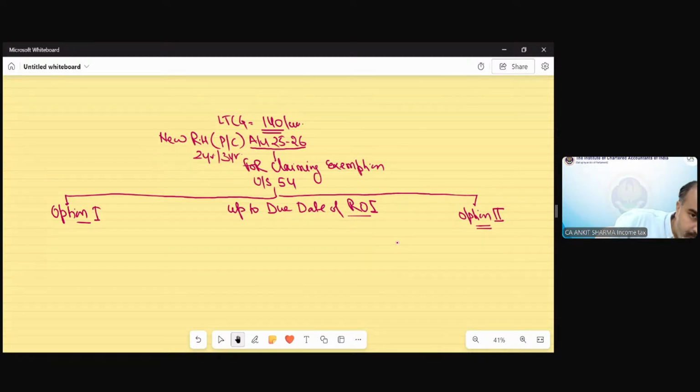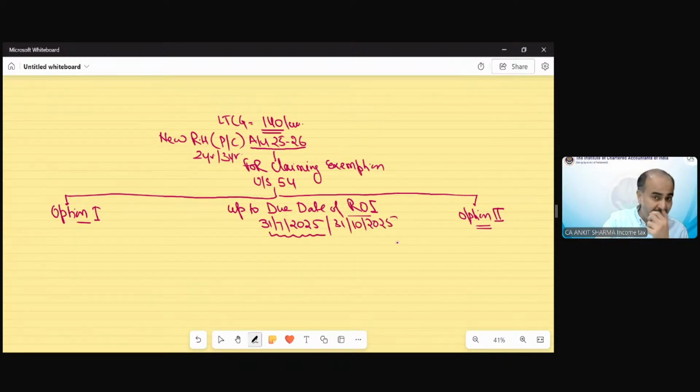Okay. So up to due date of ROI, which is return filing date. In short, let me tell you, it is either 31st of July 2025 or 31st of October 2025. For some assessee or for some circumstances, it would be 31st July 25 or 31st of October 25.